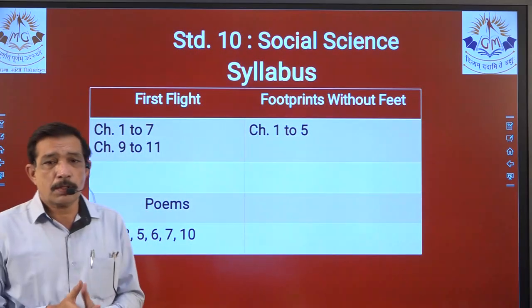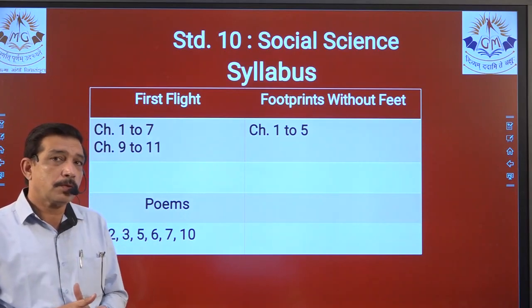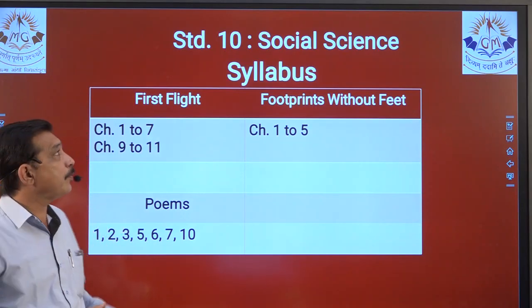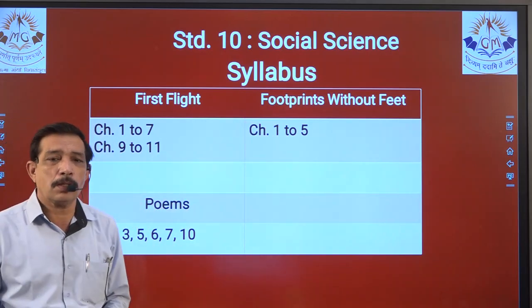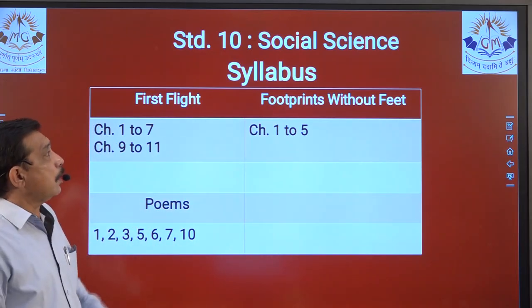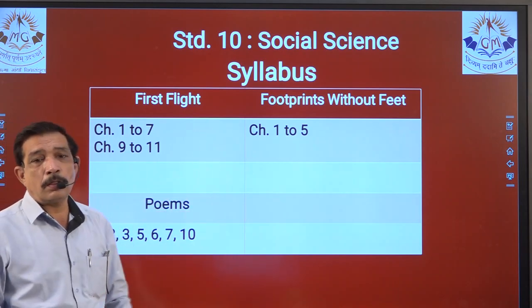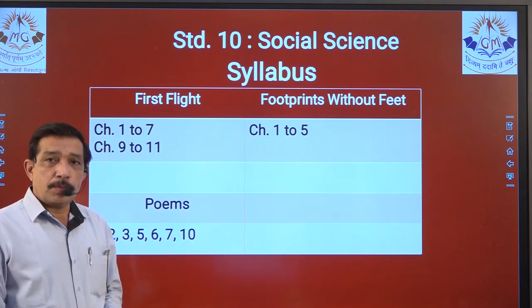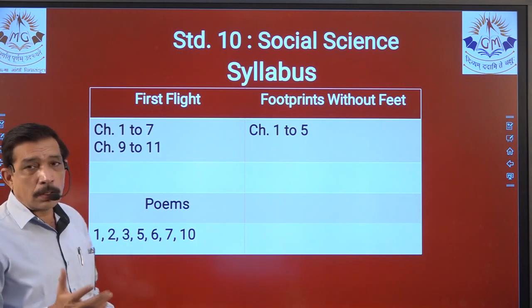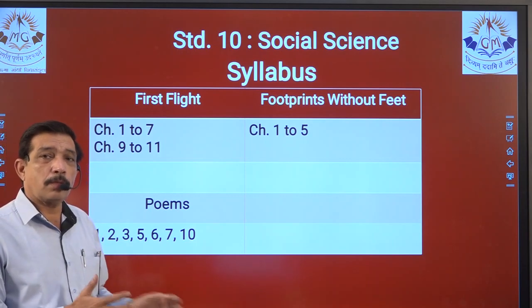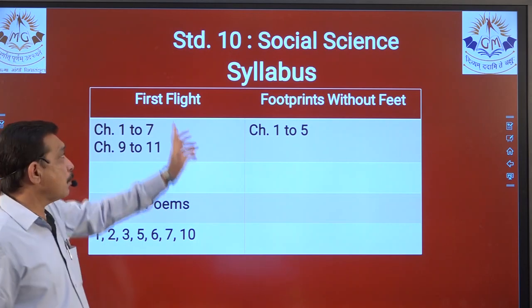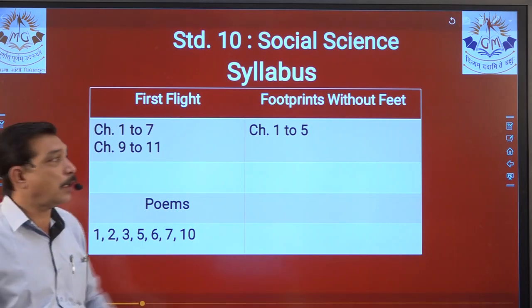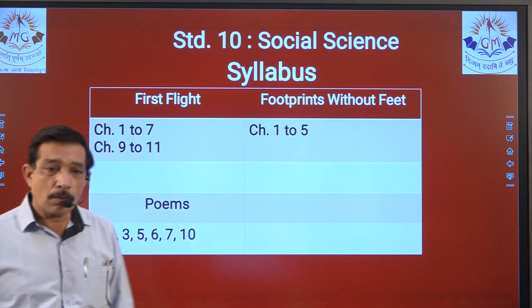Now, let us first discuss the syllabus for English subject. Yes, on top social science is written, but that's okay. We should understand it as English. The syllabus for the subject of English has two books. First is the main book, and the second is the supplementary book. The main book we know as First Flight, and the supplementary reader we know as Footprints Without Feet.